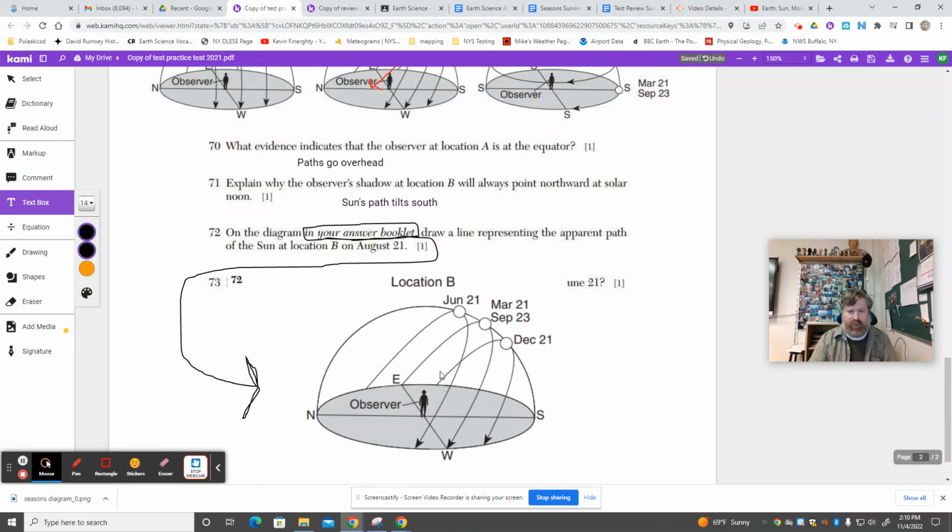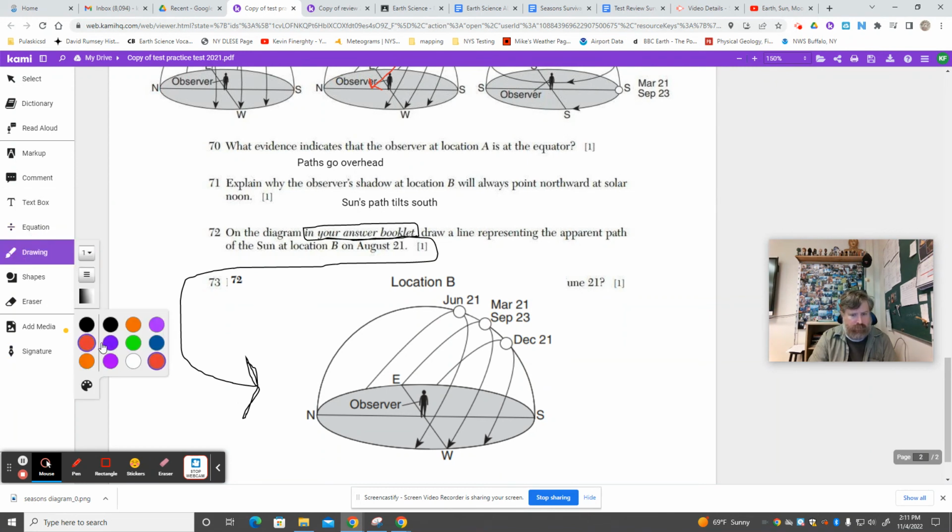On the diagram in your answer booklet, draw a line to represent the apparent path of the sun on August 21st. So if we know all these other months, all we've got to do is draw a line right in between these two. So it'll be like this and like this. What do you think?